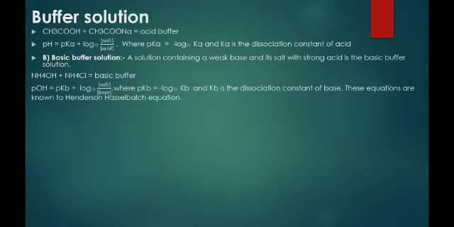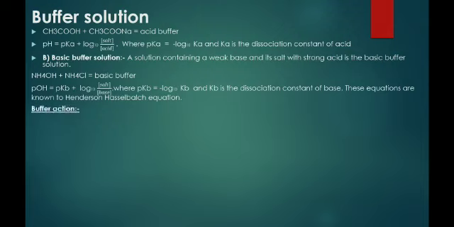The formula used is pOH is equal to pKb plus log to the base 10 of salt concentration upon base concentration, whereas pKb is equal to minus log to the base 10 of Kb, where Kb is the dissociation constant of the base. These equations are known as the Henderson-Hasselbalch equation.